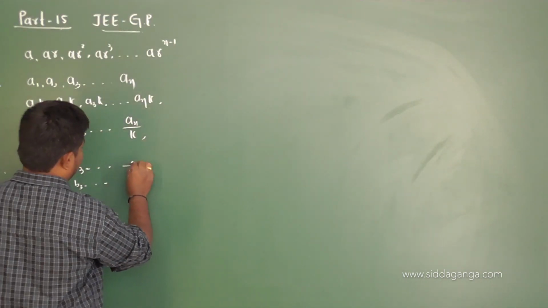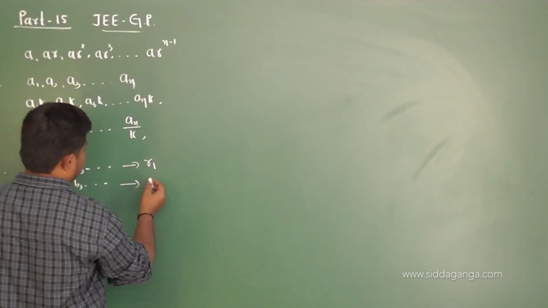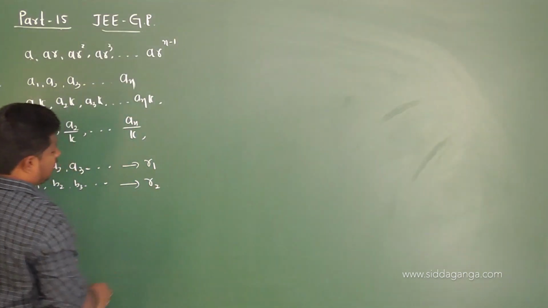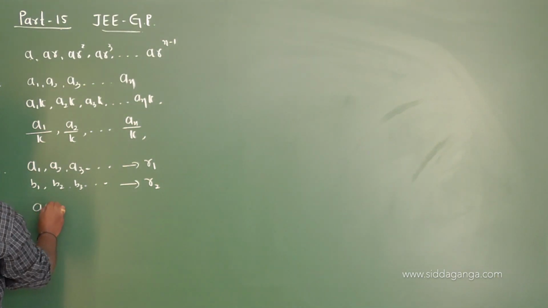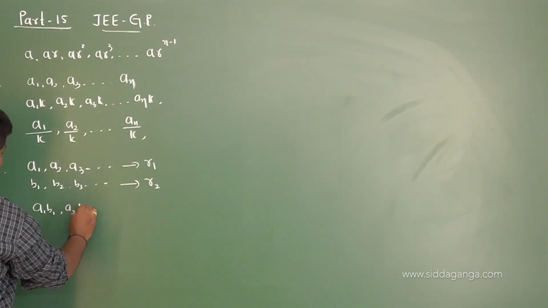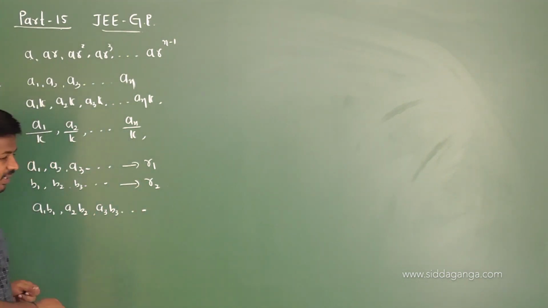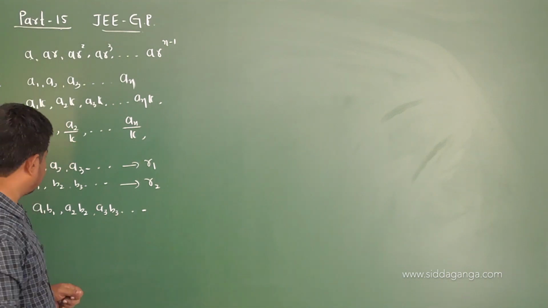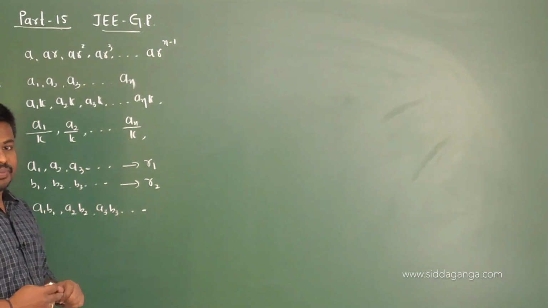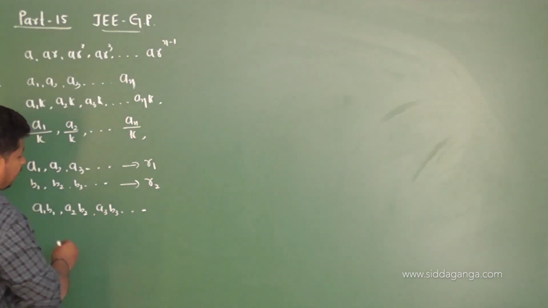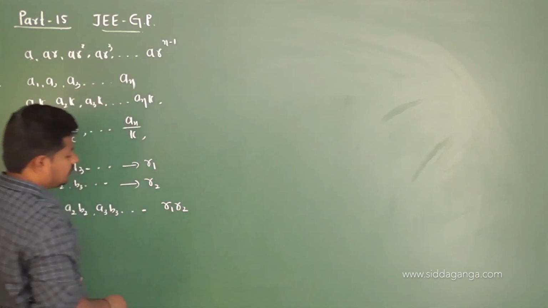Let the first geometric progression have common ratio R1, and the second geometric progression have common ratio R2. Now A1 into B1, A2 into B2, A3 into B3 and so on is again a geometric progression. You mean the products of the corresponding terms of the two geometric progressions form again a geometric progression with the common ratio R1 into R2.